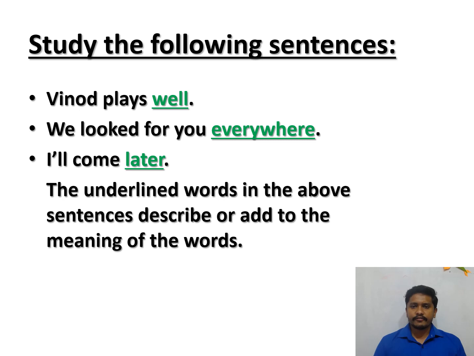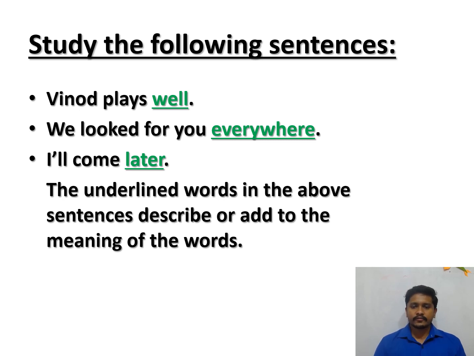Let us see a few examples. Study the following sentences. Vinod plays well. We looked for you everywhere. I will come later. I have written three examples here. Read the examples once more. In Vinod plays well, well is in green. In We looked for you everywhere, everywhere is also in green. In I will come later, later is also written in green color.